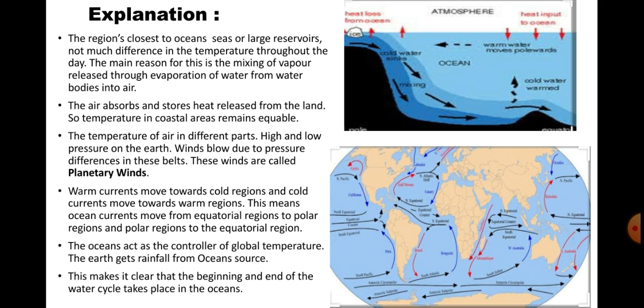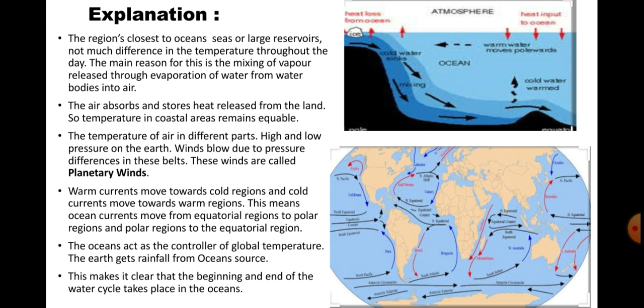The air absorbs and stores heat released from the land, so the temperature in the coastline remains in equilibrium. Whatever heat the land gives out is absorbed by the air. The temperature of air in different parts is high and low. Because of the pressure on the earth, wind blows due to the pressure difference in these belts. These winds are called planetary winds.